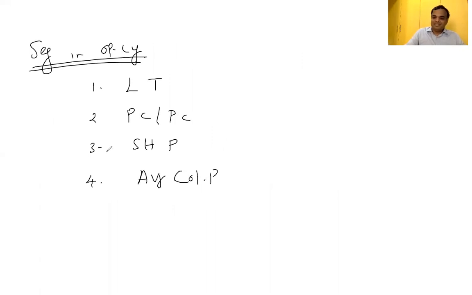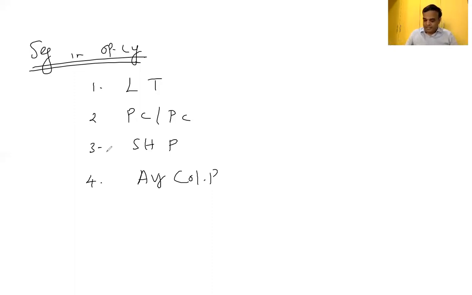These are all called segments in operating cycle. So 4 segments are there. Lead time, process or production cycle, stock holding period, and average collection period.